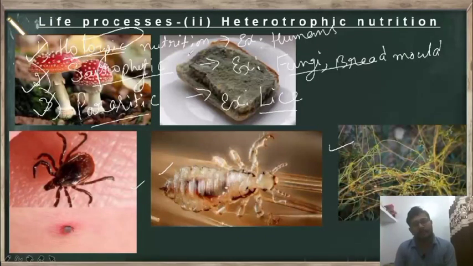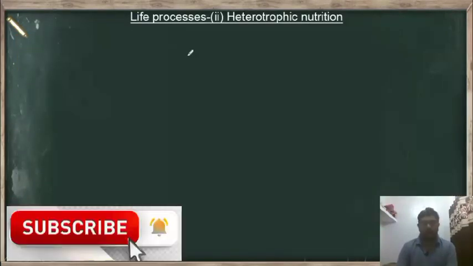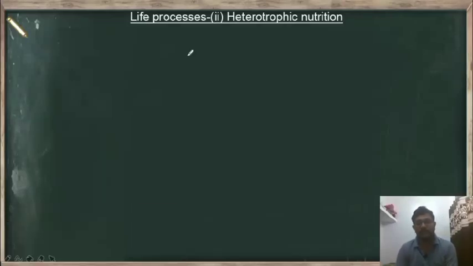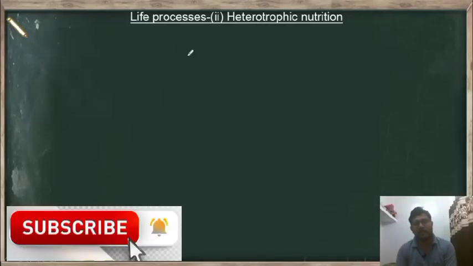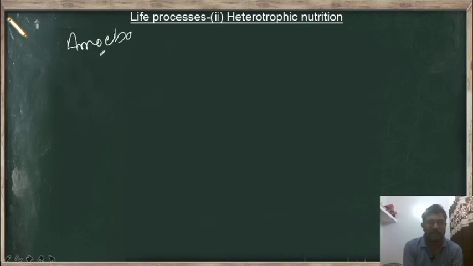So now let us move on to the next topic, that is how do organisms obtain their nutrition. So we all know that in nature we have two kinds of organisms. One is unicellular and the other is multicellular. Before studying multicellular, let us learn the mode of heterotrophic nutrition in case of unicellular organisms. So for example, if you take the example of amoeba, this amoeba is an example for a unicellular organism.